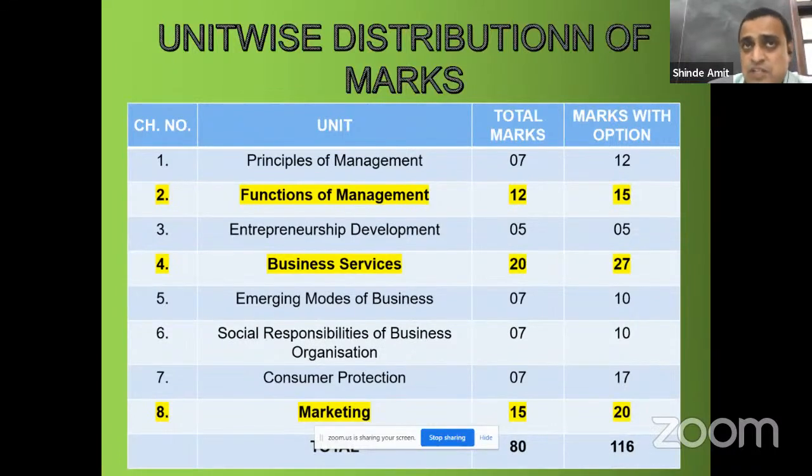What is planning? State the importance of planning. What is controlling? State the importance of controlling. And also, one distinguish question from this chapter, functions of management, will be asked. Third is Entrepreneurship Development. The weightage is only 5 marks, and within this only functions and characteristics of entrepreneur will be asked.